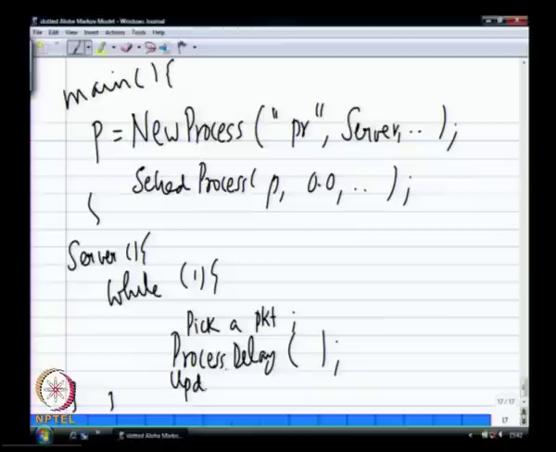Update stats. So pick a packet, pretend to go to sleep, pretend to be busy basically. At the end of it, this process will be woken up, you compute the delay, throughput, all those metrics in the statistics, then go back and wait for the next packet to be serviced. That is also a model.